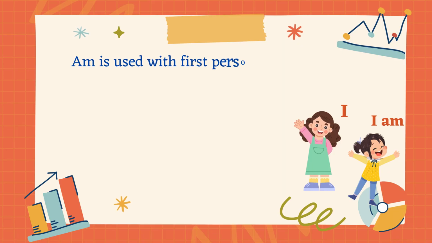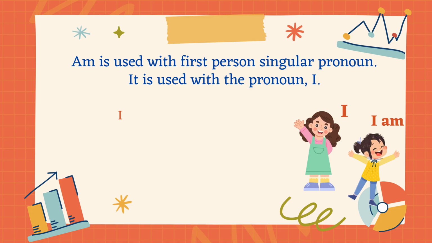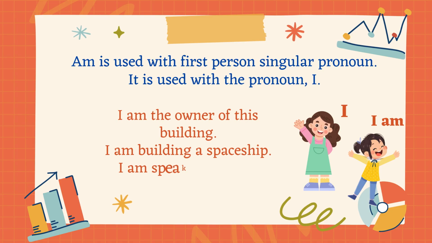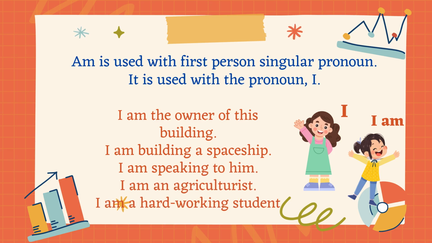Am is used with the first-person singular pronoun. It is used with the pronoun I. I am the owner of this building. I am building a spaceship. I am speaking to him. I am an agriculturist. I am a hard-working student.